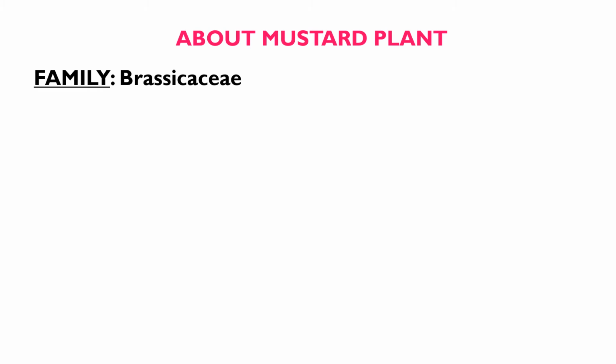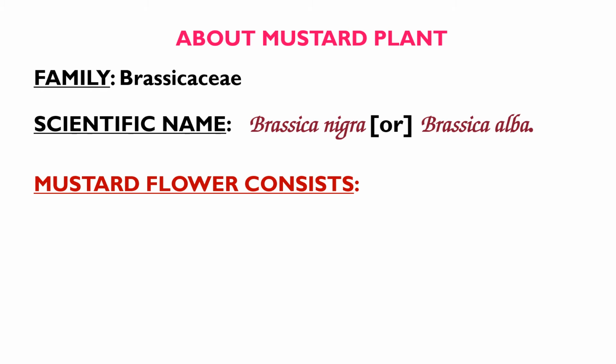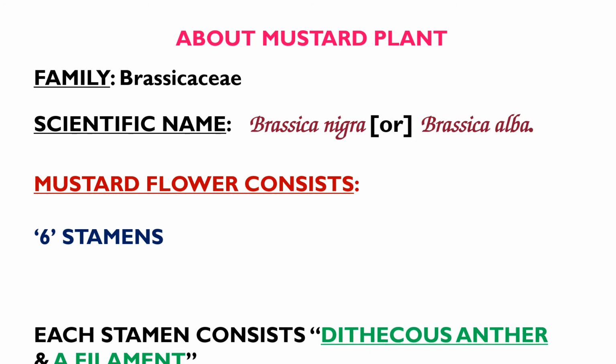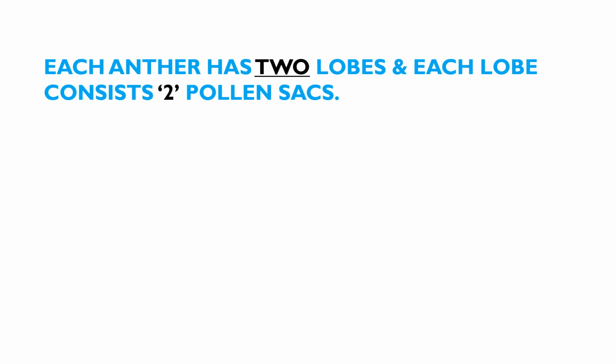Mustard plant belongs to the family Brassicaceae and its scientific name is Brassica nigra or maybe Brassica alba. Mustard flower consists of 6 stamens. Each stamen consists of a dithecous anther and a filament. Each dithecous anther has 2 lobes and each lobe consists of 2 pollen sacs.